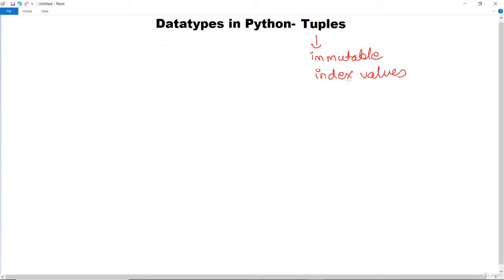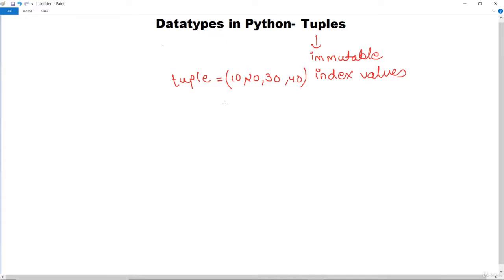A tuple can have duplicate values also, and to declare a tuple we use round brackets or parentheses. That means if I want to declare a tuple, let's say tuple, you can give it any name, T, A, B, anything you can give, and then you have to give the values in parentheses or round brackets, that is 10, 20, 30, 40, etc. Unlike a list where we use square brackets, in tuples we use round brackets.